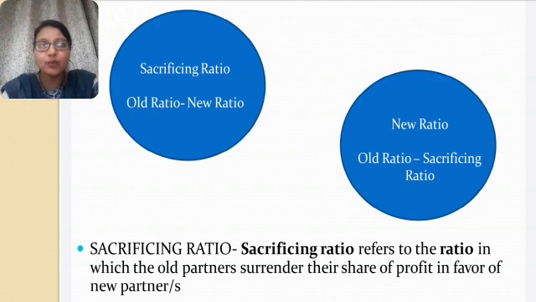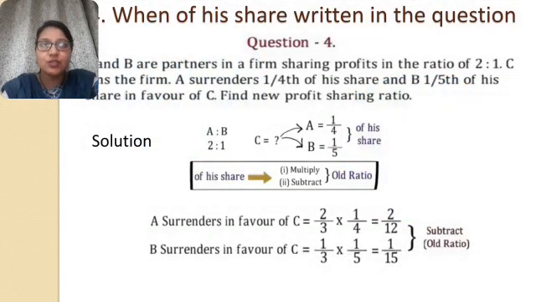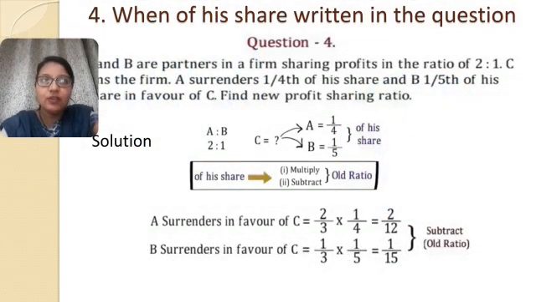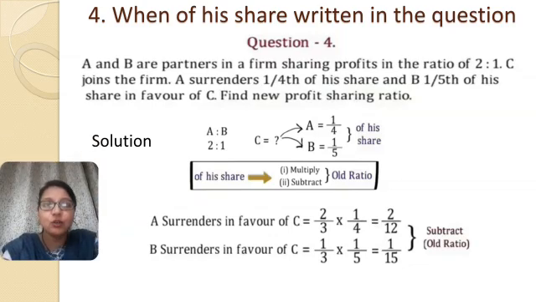So whatever a particular partner is going to sacrifice, if you subtract that share from their old ratio, you will get the new ratio. And if you want to calculate the sacrificing ratio, you need to subtract the new ratio from the old ratio of partners.